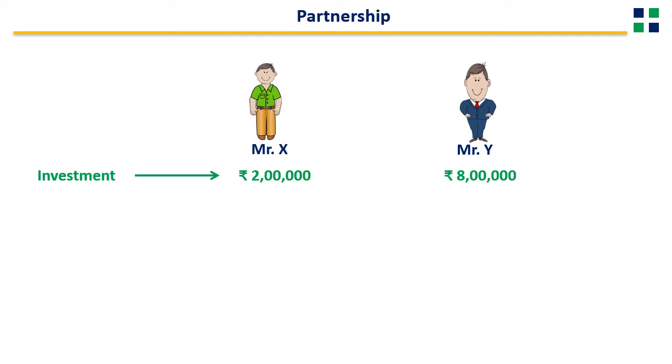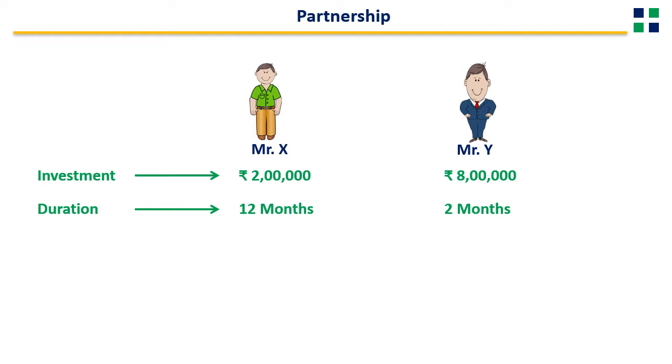But now, if the durations of their investments are different: X invested his money in the beginning of the year and kept his 2 lakh rupees invested throughout the year, while Y invested the money in the beginning of the year and after 2 months withdrew the complete 8 lakh rupees out of the business. So their durations of investment are 12 months and 2 months respectively. Can we still say that Y should get more share of profit?